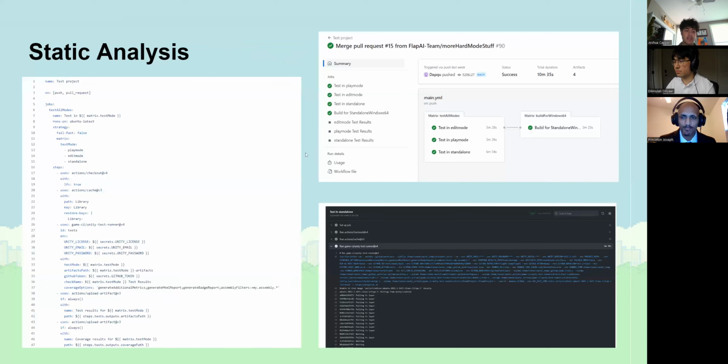For our static analysis, we have used branch protection. With the branch protection, we basically have code that automates our testing, which you can see in the top right picture with the three different tests in edit mode, play mode, and standalone mode. It then creates a Windows software executable, just so that we know we have clean and precise code.